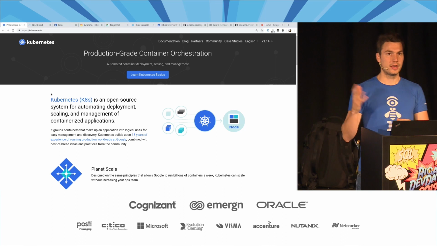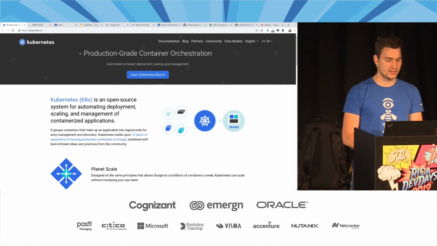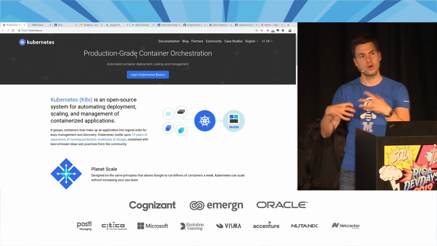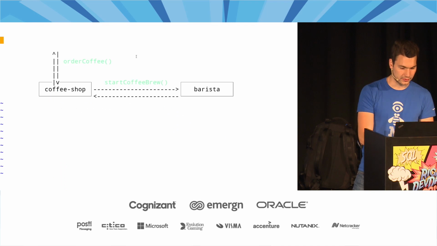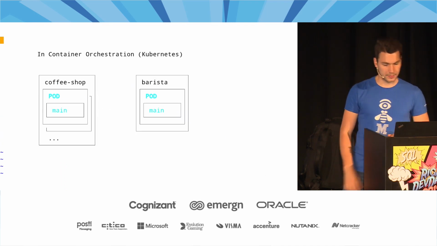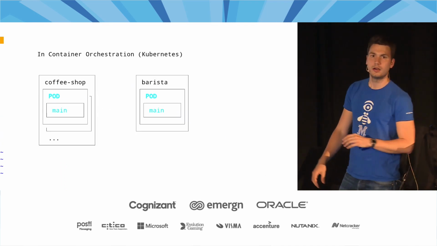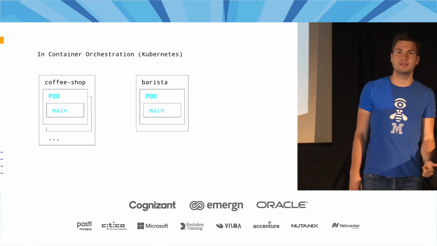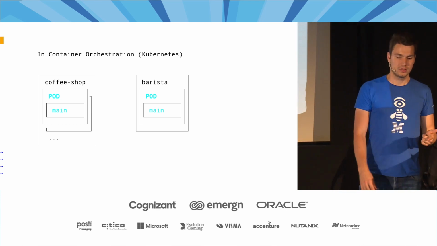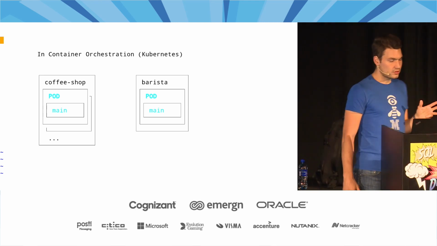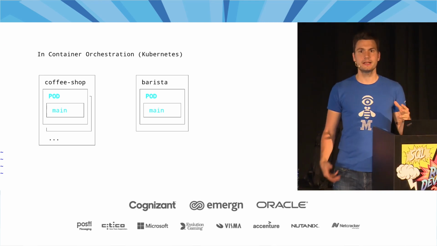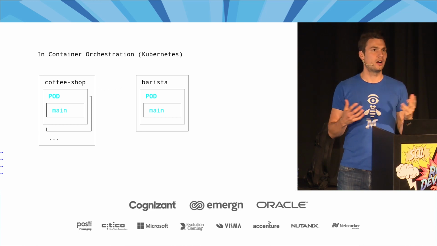Luckily, there are a few frameworks around that. For example, Kubernetes, the most famous one, production-grade container orchestration. It orchestrates the containers for us. And then we have a few things defined. This is how that roughly might look. In our example, we have things like services, or pods. So what is that? A Kubernetes service is basically an abstraction over our application.